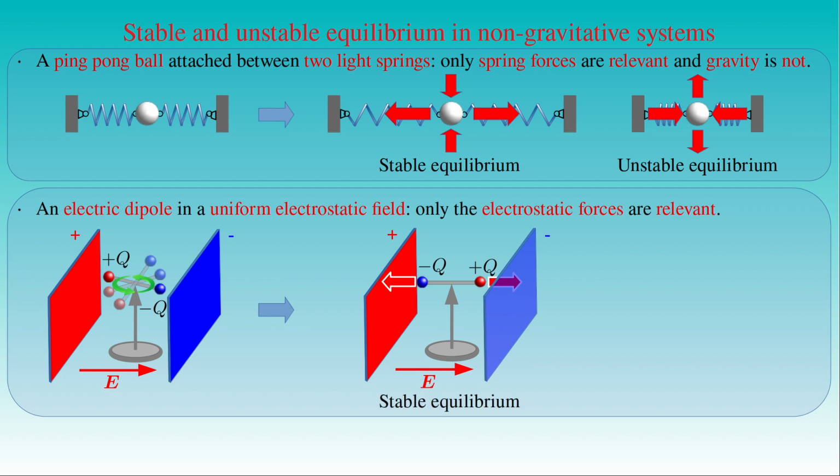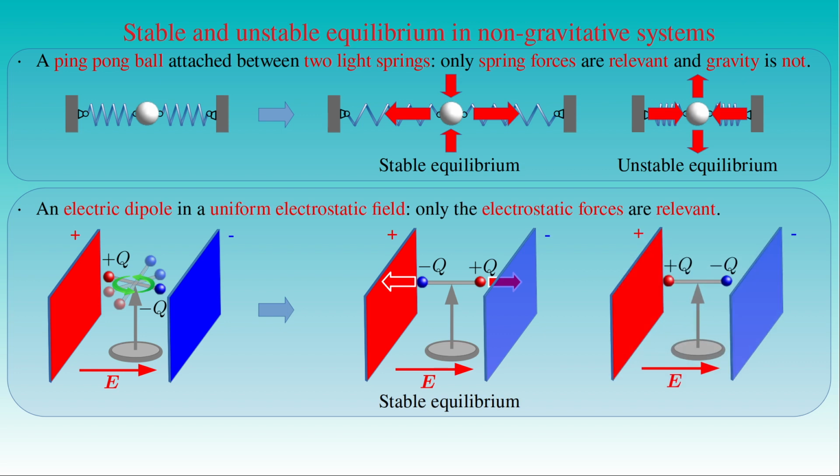If the dipole is aligned such that the spheres are closer to the electrodes having the like charges, the dipole is still in equilibrium. However, the force couple acting on the spheres points inward to the rotation center, and any deviation of the dipole from the direction of the electric field produces a torque rotating the dipole through 180 degrees about its midpoint. Then the dipole will perform a damped oscillation before finally returning to the stable equilibrium state. This result shows that the dipole in its initial state was in an unstable equilibrium.